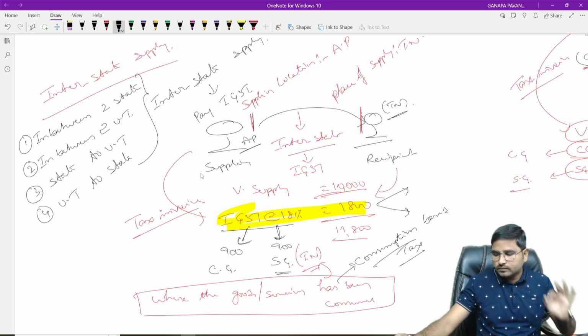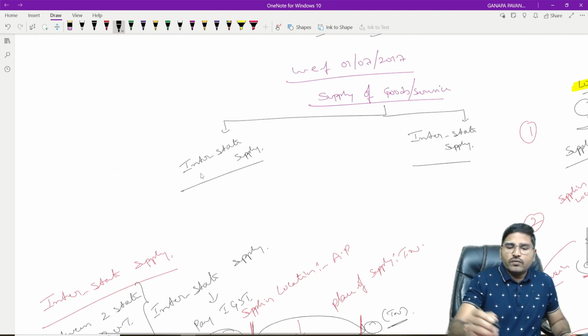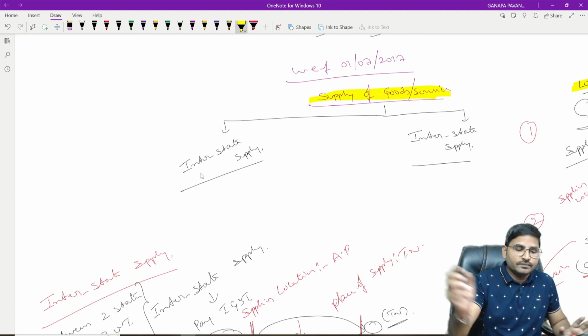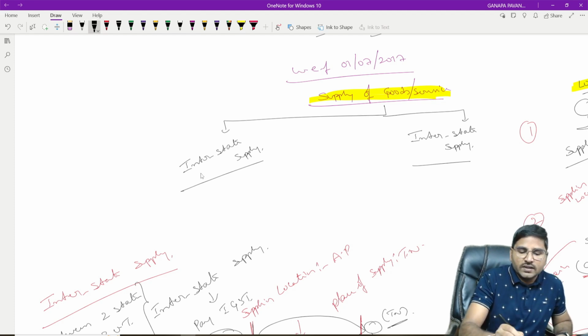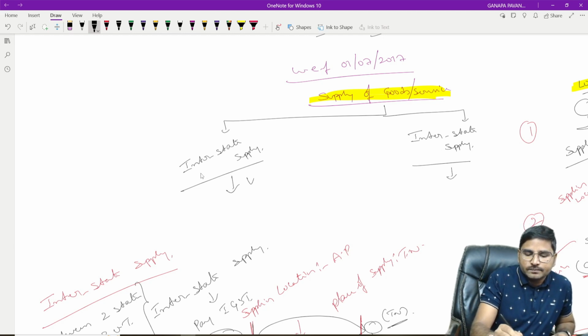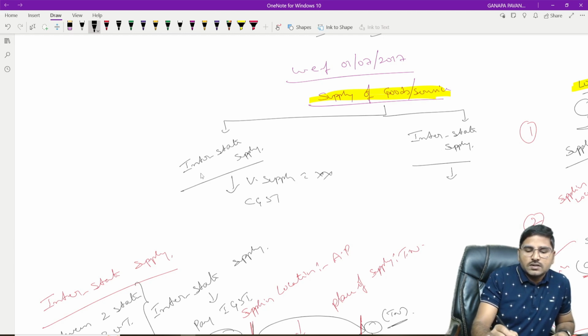Is it clear? Now, wherever there is a supply of goods or services in India, first we have to classify whether it is an intrastate supply or interstate supply. If it is an intrastate supply, we have to charge CGST and SGST or UTGST.